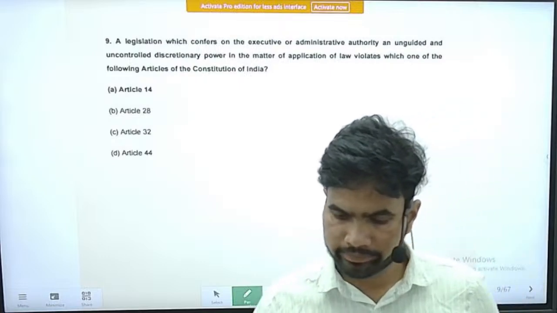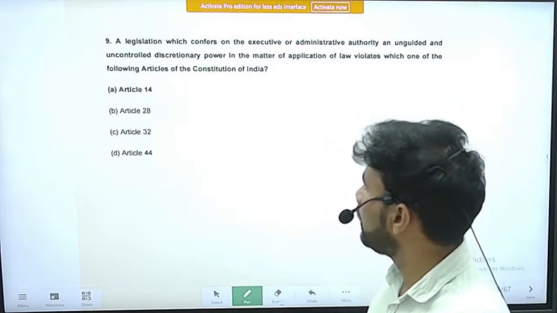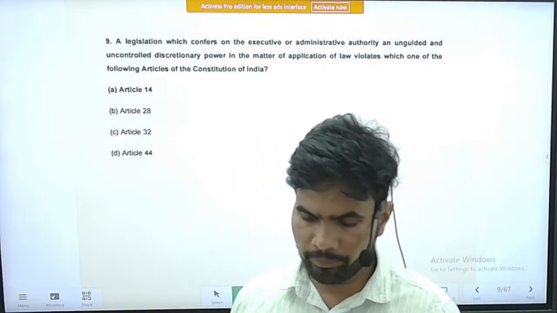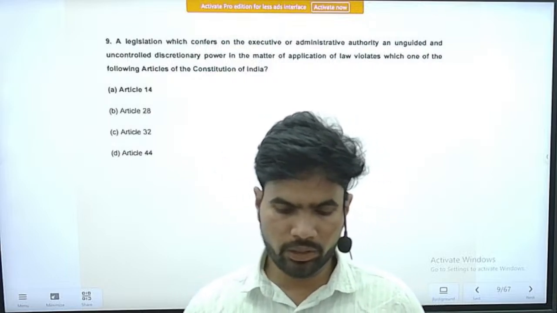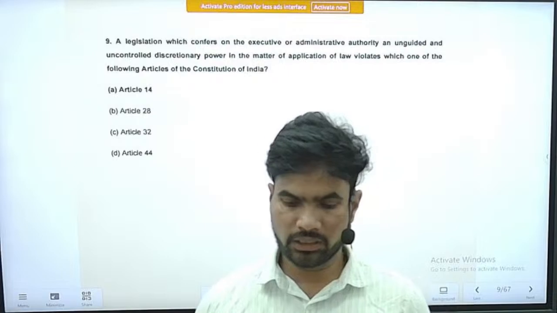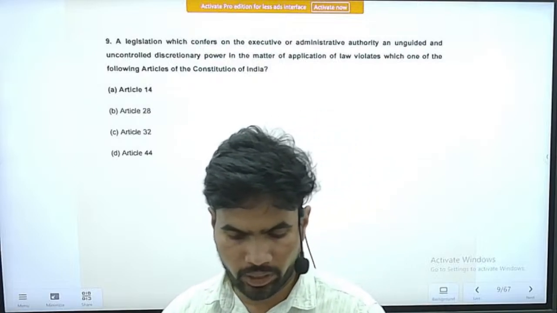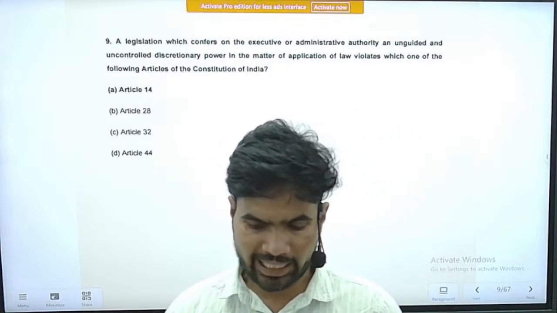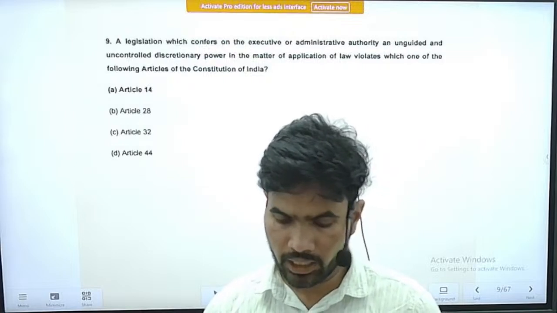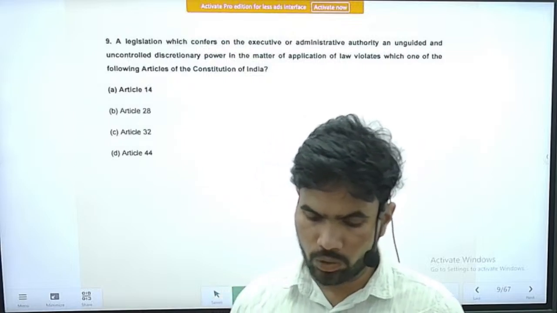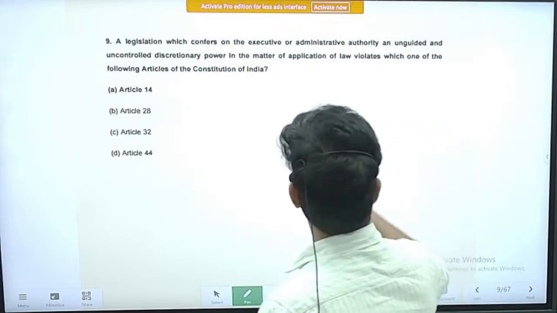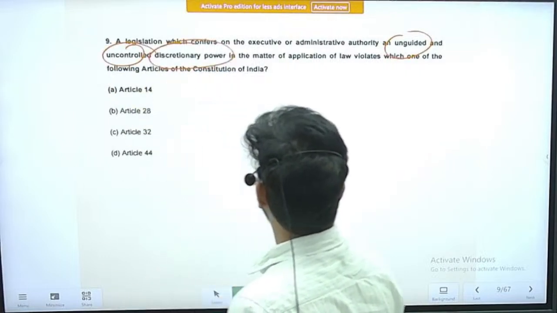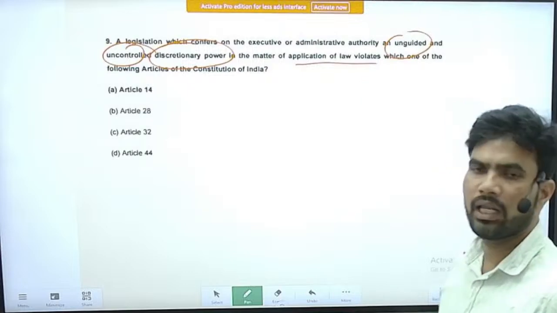Right, next question. Question number 9. A legislation which confers on the executive or administrative authority an unguided and uncontrolled discretionary power in the matter of application of law violates which of the following articles of the Constitution of India? Mark these words: unguided, uncontrolled, and discretionary power in the matter of application of law. So it violates which of the following rights?